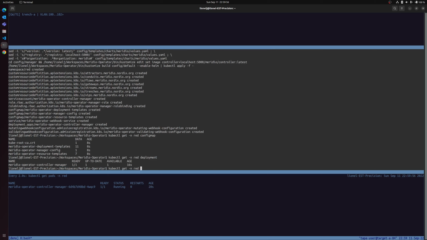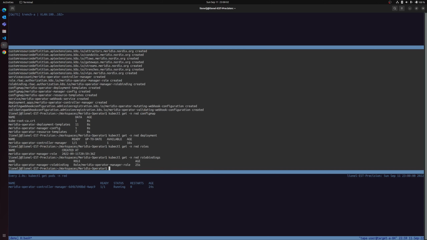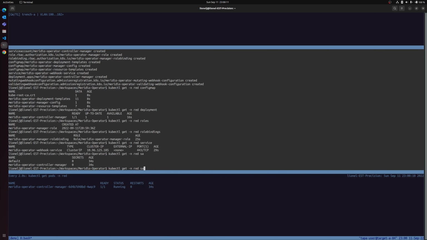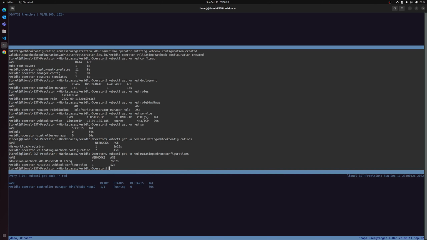2 roles, 2 role bindings, 1 service, 1 service account, 1 validating webhook, 1 mutating webhook, and 7 new custom resource definitions. So the trench, the conduit, stream, flow, VIP, attractor, and gateway.